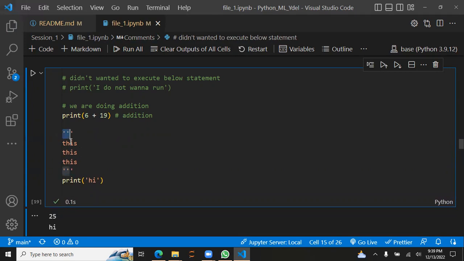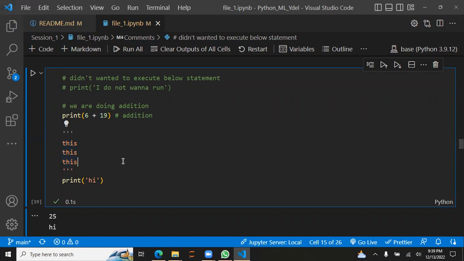So we could use this to write a paragraph explaining a record or anything. It's like a multi-line comment. But the real comment in Python is the hash sign. This is just something we took advantage of. If we write a string between some code and we don't assign it to any variable, it's going to get ignored by the Python interpreter.